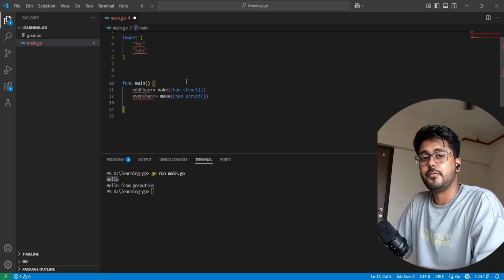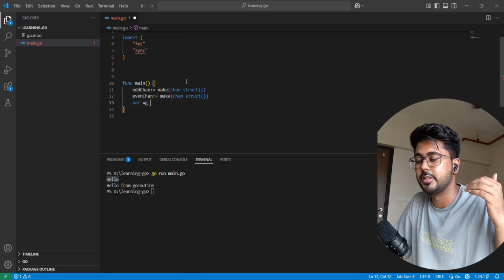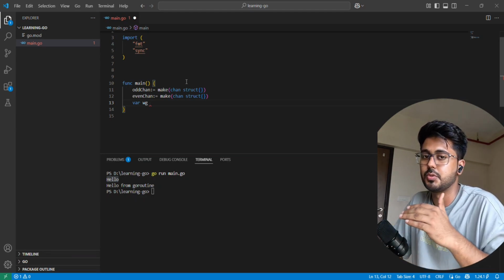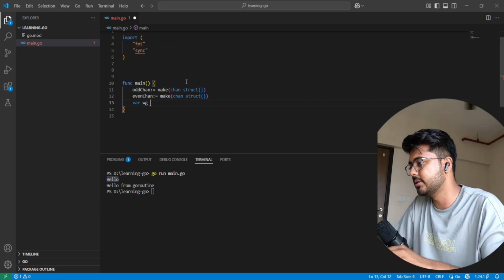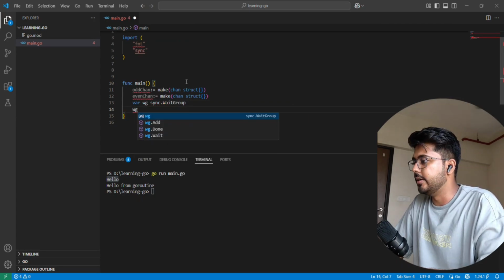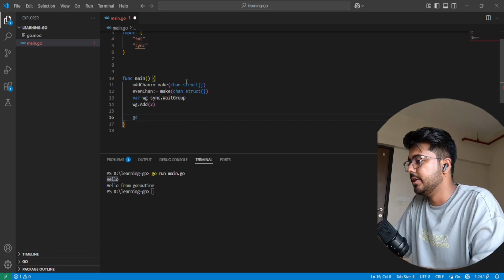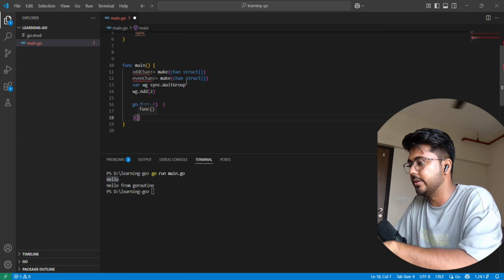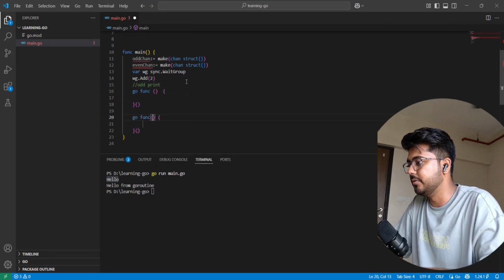Now we have to declare our wait group, because we are going to throw two goroutines, so we must wait for the two goroutines to complete. Otherwise, our main execution would end, and the order is not defined. So I have defined the wait group and I will add the value 2 inside it, because I know that I am going to trigger two goroutines. Okay, let me create a go function. That function should be our odd print, and one goroutine should print an even number.